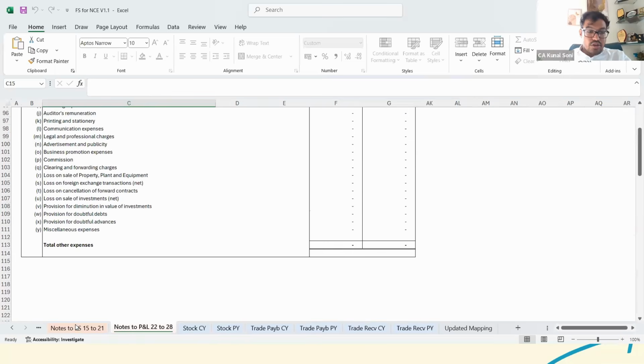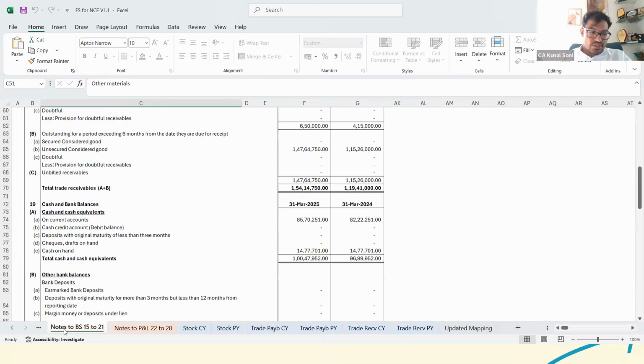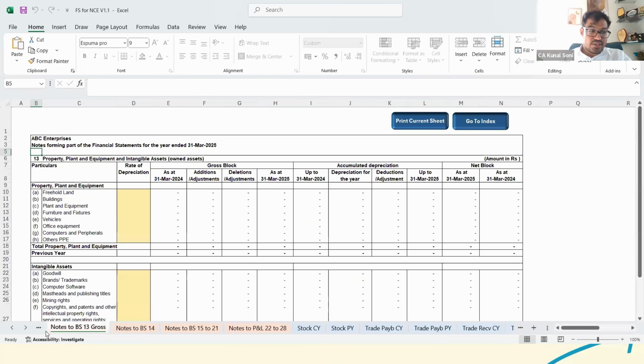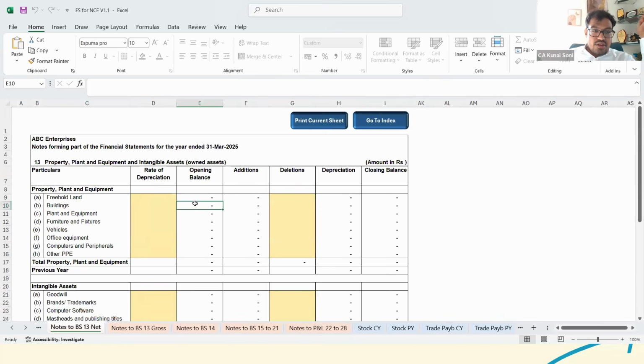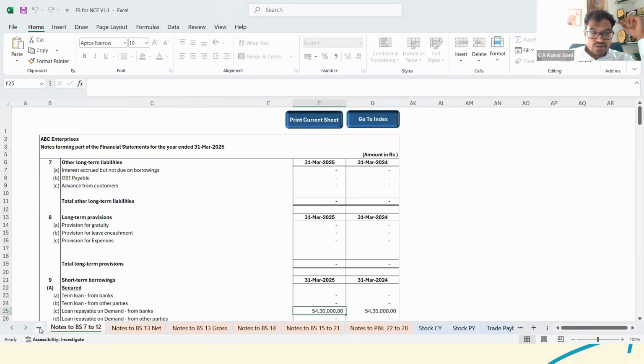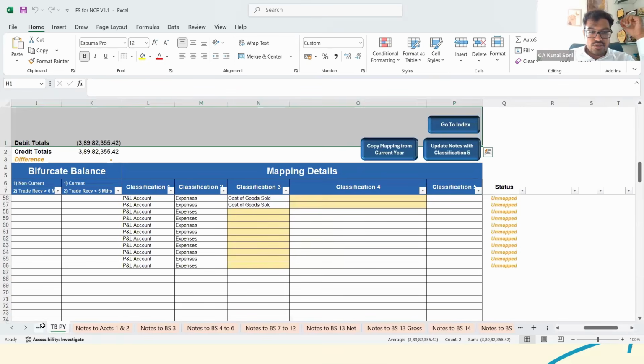So we would even look into the sheet for this, I would say, the PPE sheet that is there. Now see, if you look into the same, there are two things. One is this for gross basis. So if you have mentioned the depreciation fund and other things, then you could maintain this particular sheet. Now the other one that is there is for the property, plant and equipment asset. Now see, currently it is blank. Let us do one thing. Let us do the mapping for the same first.